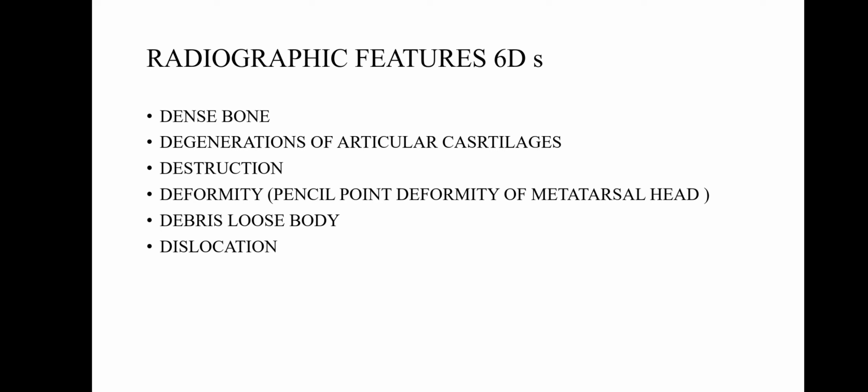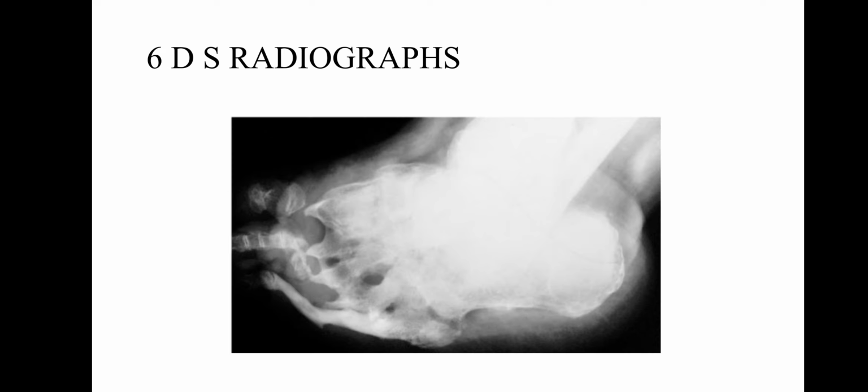Now the radiographic features. There are 6 Ds: dense bone, degeneration of articular cartilage, destruction, deformity. There is pencil point deformity of the metatarsal head, debris or loose bodies, dislocation. Now we can see all the 6 Ds in this radiograph.